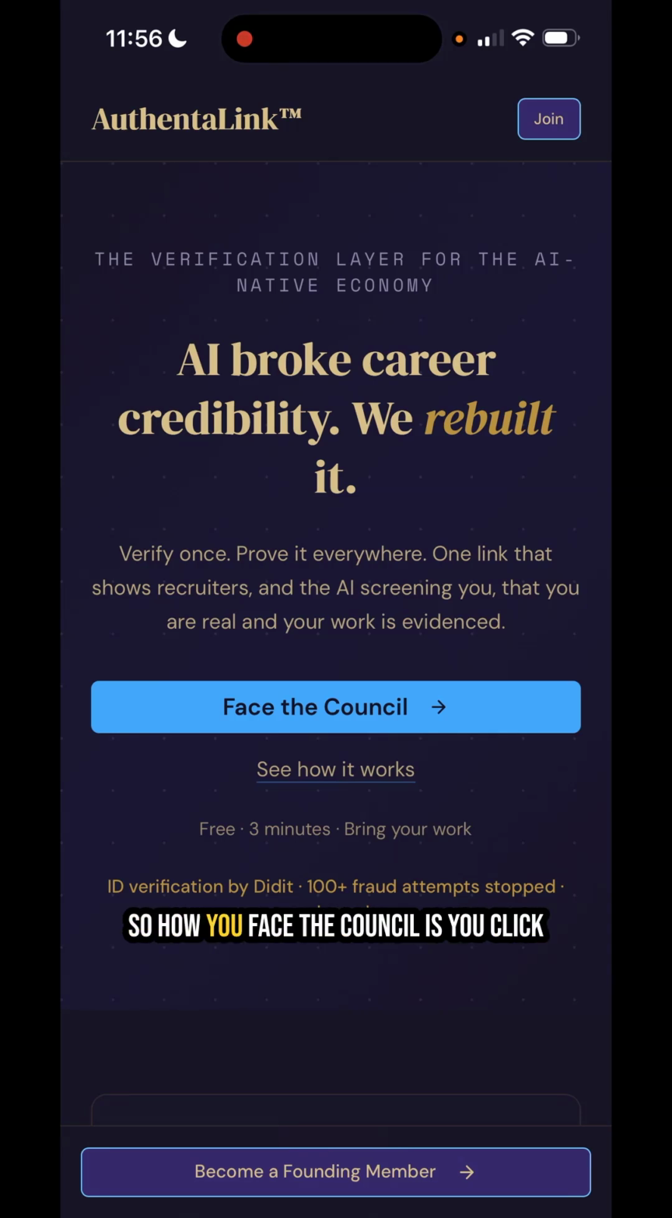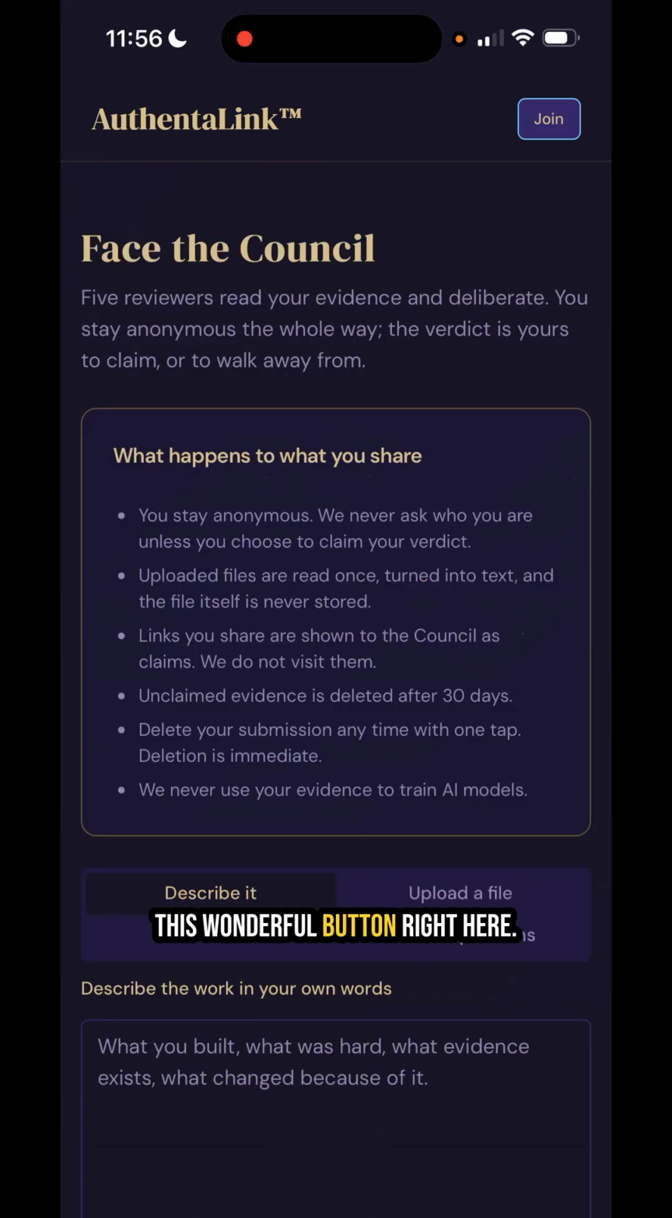So, how you face the council is you click this wonderful button right here. The council consists of 5 AI reviewers, each with their own distinct personality. They look at the evidence provided to them and then they deliberate.